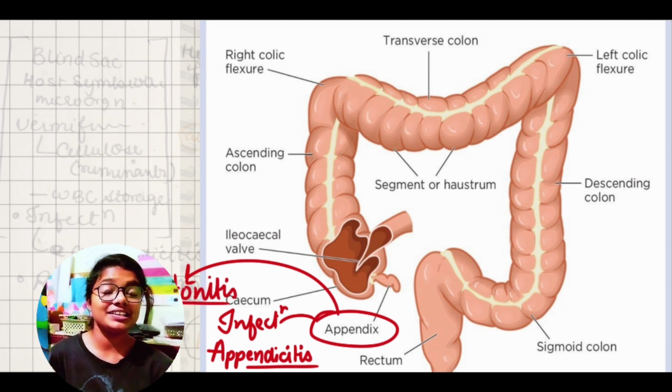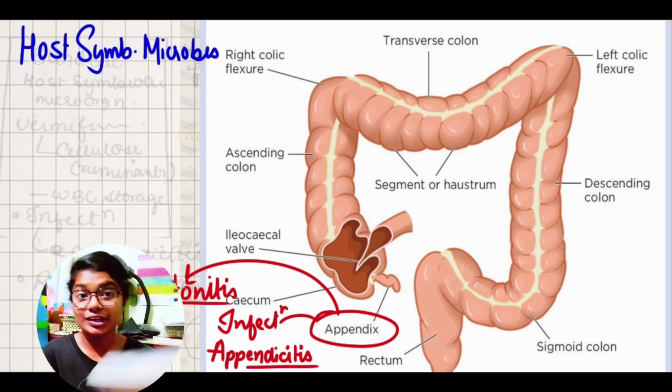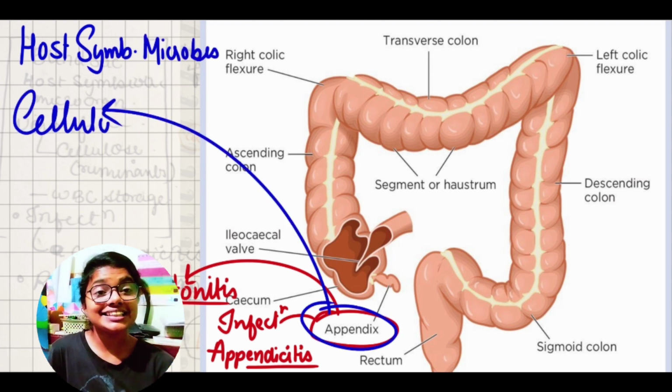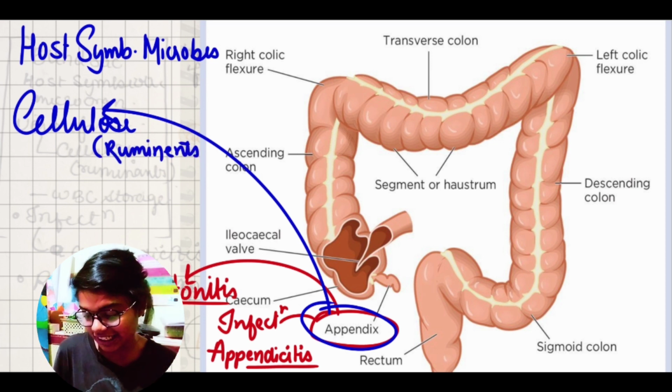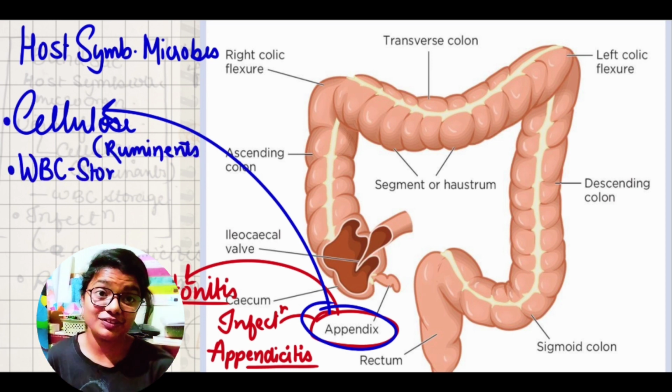After that, we will see that the basic function of the large intestine is the conservation of water and sodium and minerals and their absorption, as well as formation of feces and elimination of solid waste from the whole body. So this is our alimentary canal, and we have discussed these functions too.